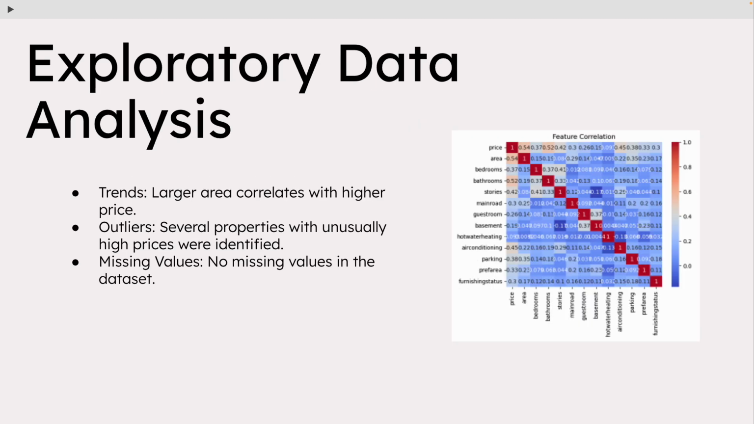During the exploratory data analysis, I found that larger property areas generally correlate with higher prices. I also identified several outliers, such as properties with unusually high prices. Fortunately, there were no missing values in the dataset.